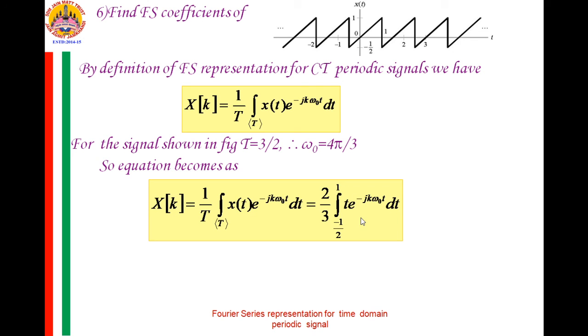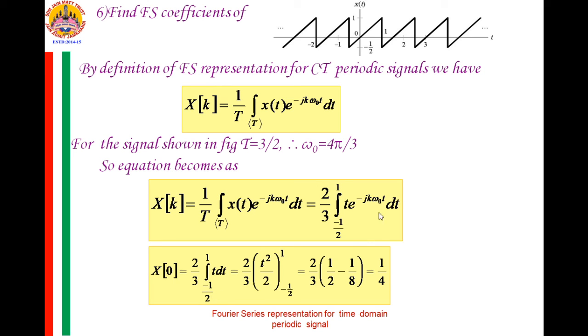Now integrate this by parts, obtain the integration and substitute the limits. This is for k not equal to 0. For k equal to 0, when you substitute k equal to 0 in the equation, you get 2 by 3 integration from minus 1 by 2 to 1 of t dt. The integration of t is t square by 2, and when you substitute the limits, you get 1 by 4. Check whether this is correct. So this is correct: x of 0 is equal to 1 by 4.